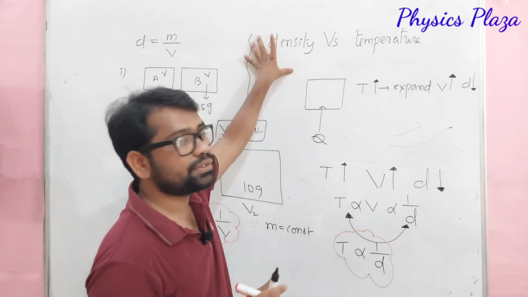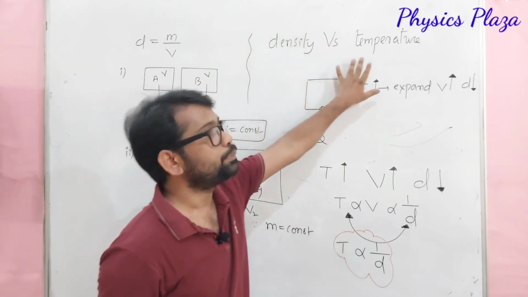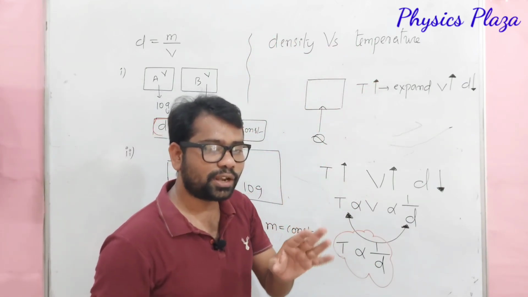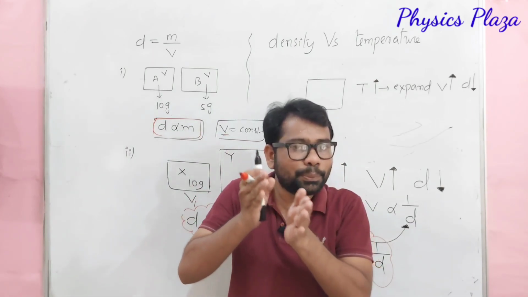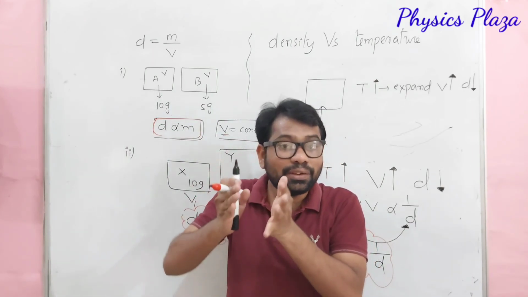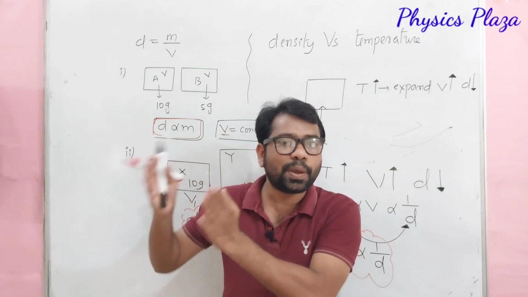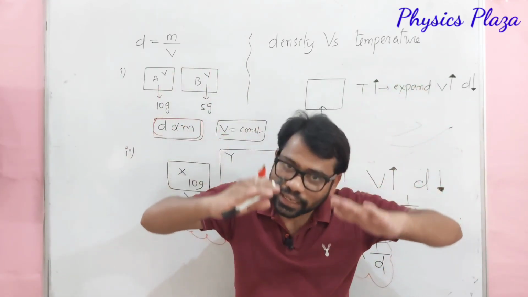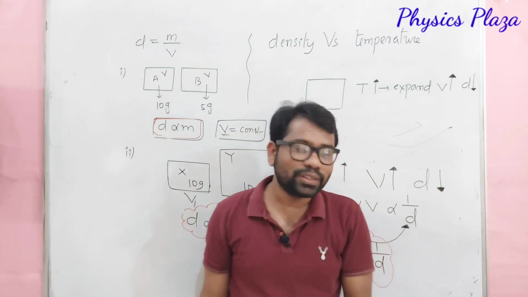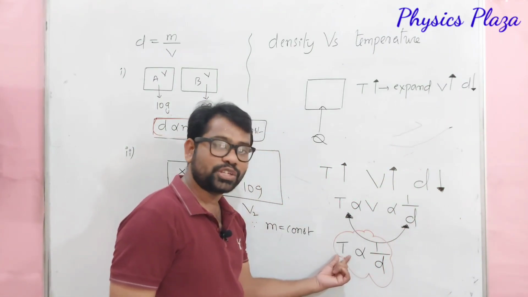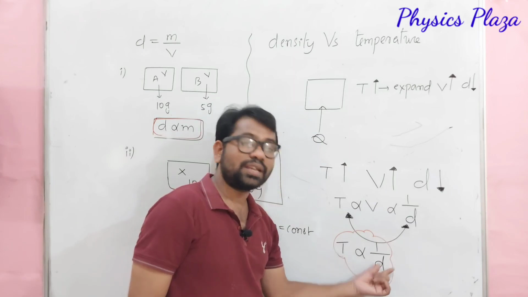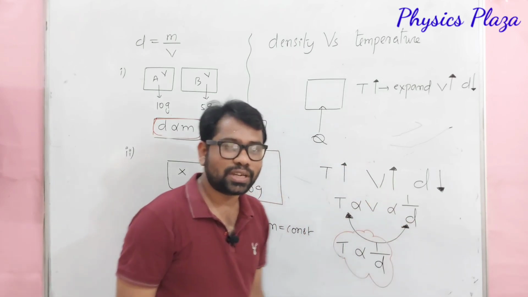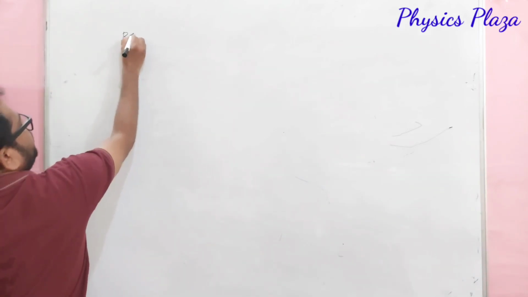Now one more very important factor is temperature. Here what happens, dear children? When you increase the temperature of a substance, it will expand. As it expands, its volume increases, and its density decreases. So we can conclude that when we increase the temperature, the density of a substance decreases. Okay, children, copy it. Important.